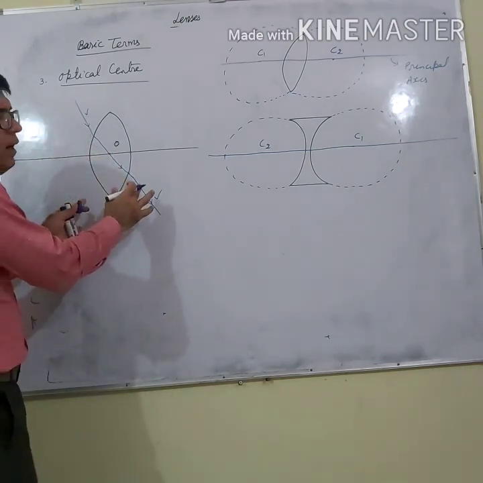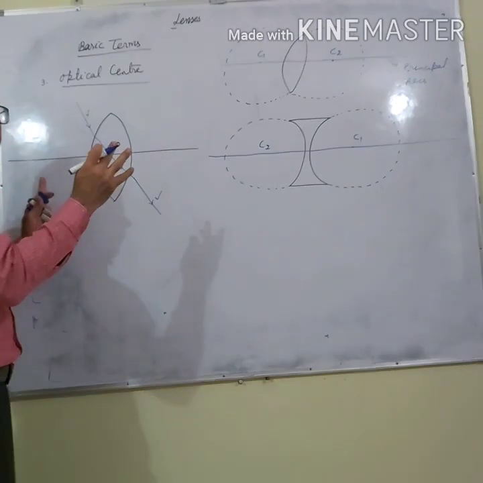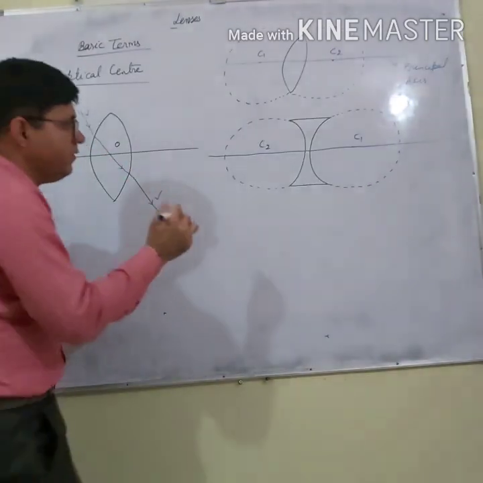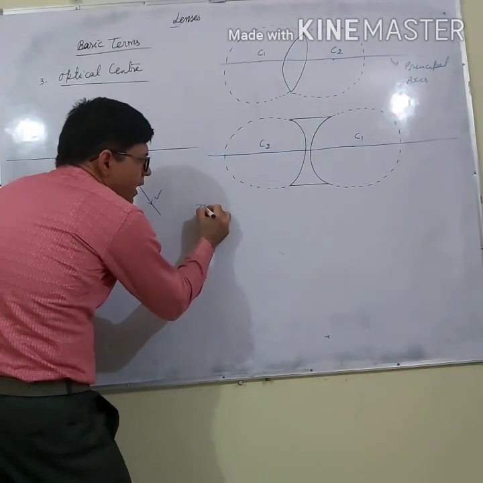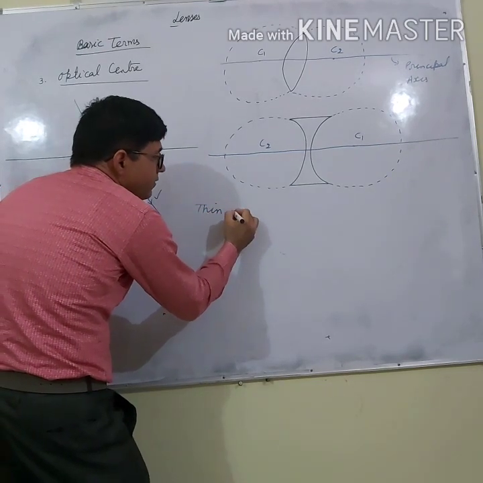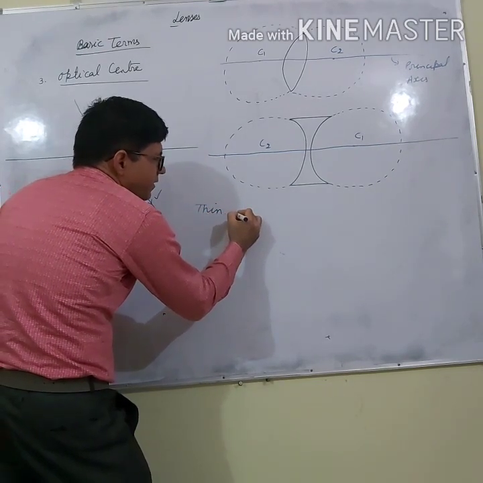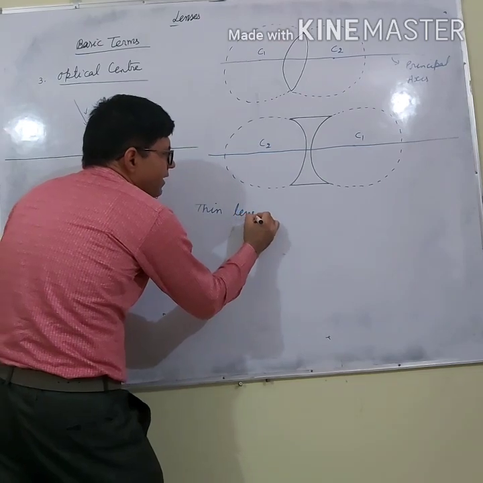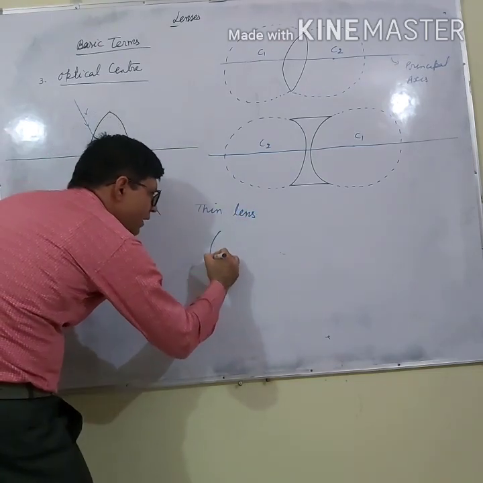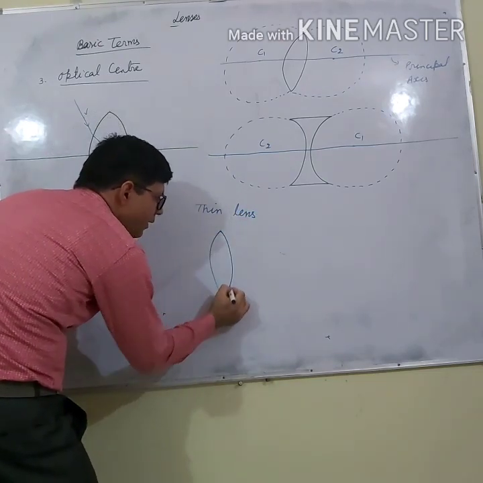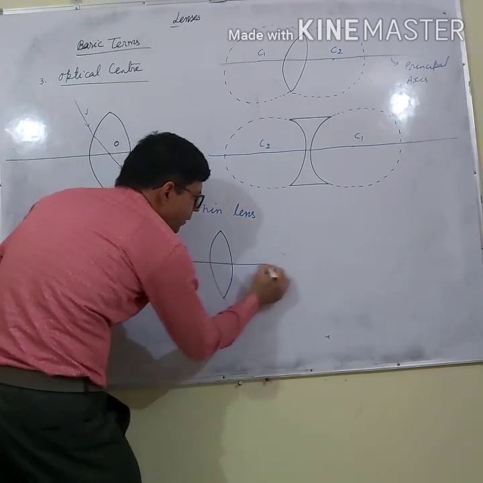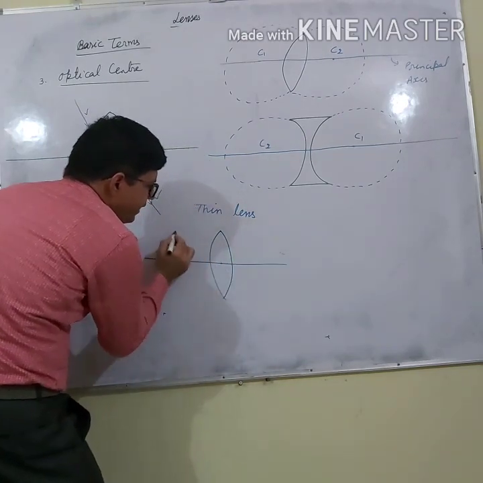This is the definition applicable everywhere. But in your syllabus, we are having thin spherical lenses. If we are having a thin lens, whether convex or concave, let us say this is the principal axis, this is the optical center.